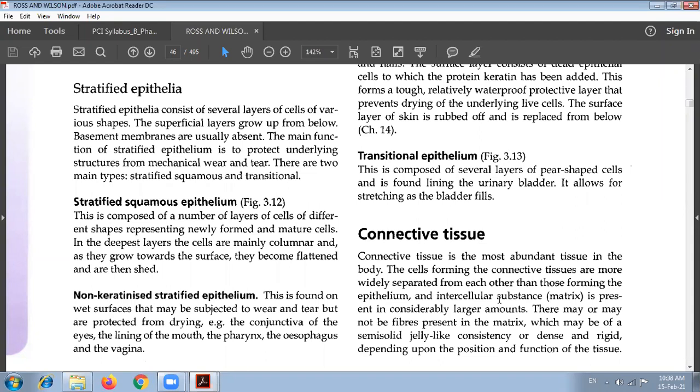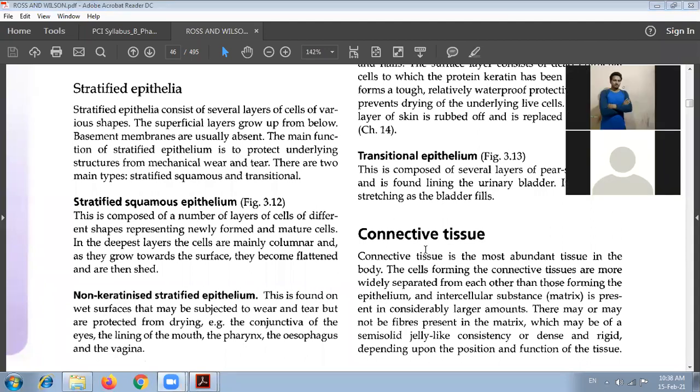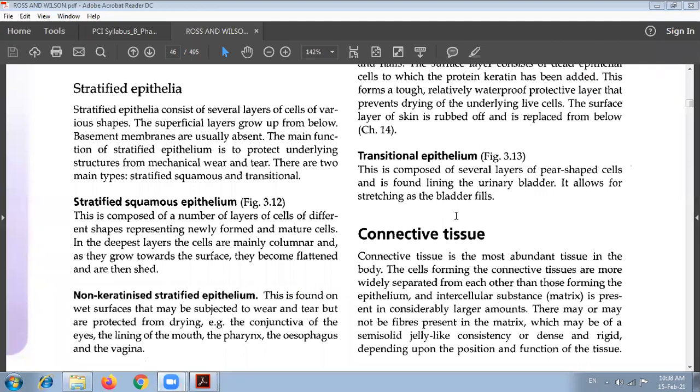The epithelial tissue is one of the simple ones, and it has the squamous epithelium, and stratified epithelium, in which we also saw the basement membrane is absent, but more than one layer of epithelial tissue is present. So stratified squamous epithelium and non-keratinized stratified epithelium. Then connective tissue is one of the most abundant tissues which is present in our body.